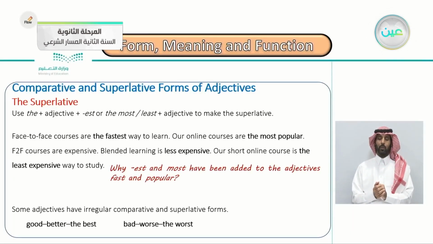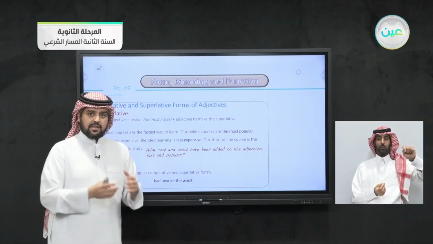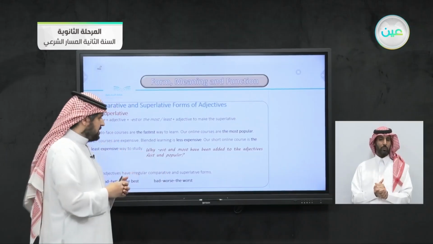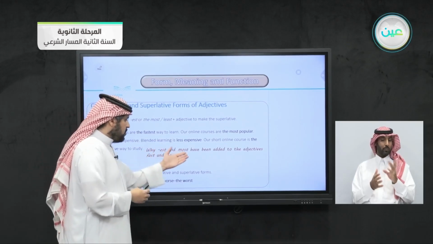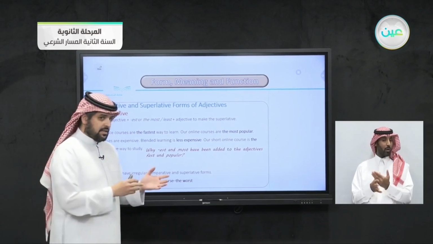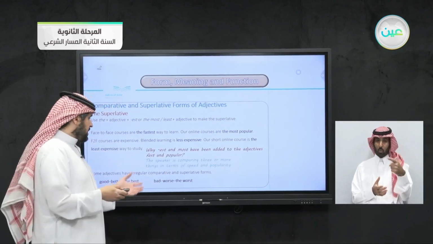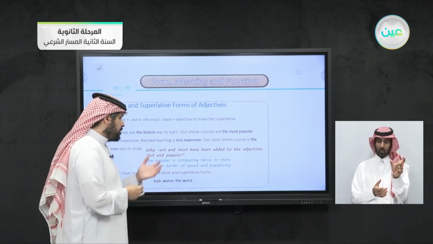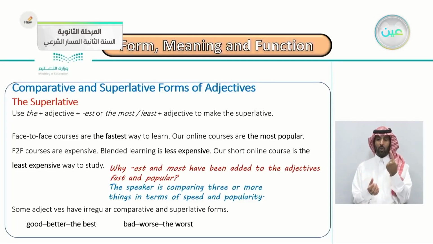Why have est and most been added to the adjectives fast and popular? Same question, but with the superlative. When you say est, like we say the fastest, the smallest, the biggest, est at the end of the adjective. And most, we said the most popular. The answer is the speaker is comparing 3 or more things in terms of speed and popularity.